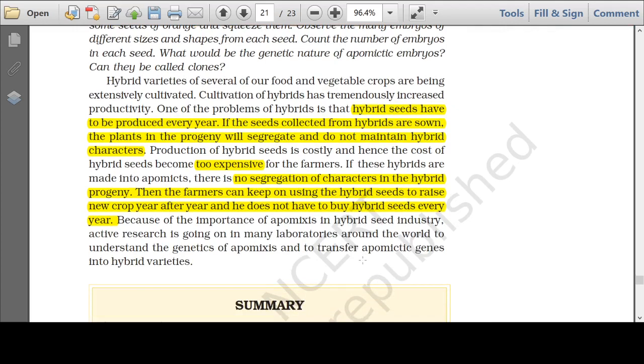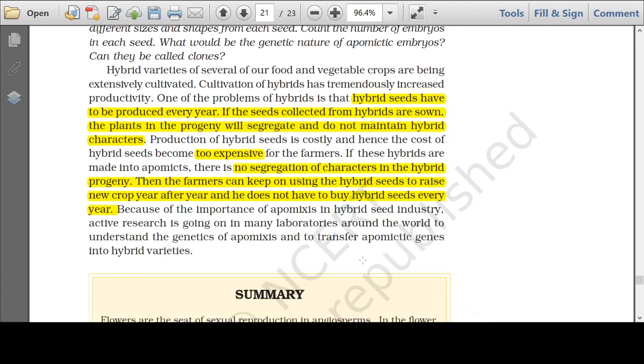Now there is importance of these apomictic seeds. You know that hybrid seeds have to be produced year after year. The production of hybrid seeds is very expensive. The farmers have to buy these expensive seeds every year. When the hybrid seeds are sown and we get plants, and those plants bear seeds, within that seed the hybrid character is not maintained. So those seeds, if the farmer sows them, you will not get that same hybrid variety.